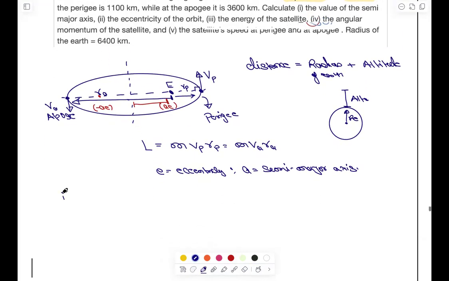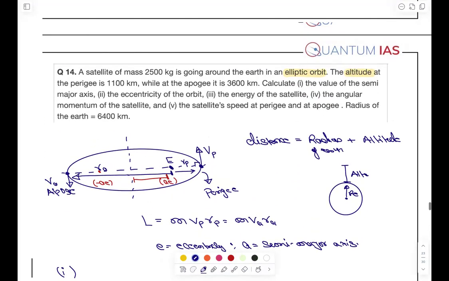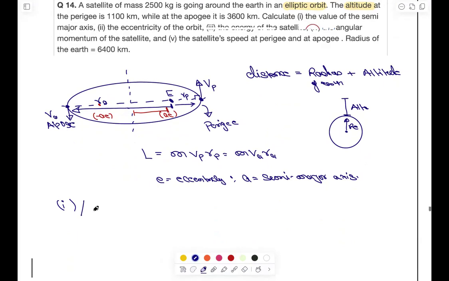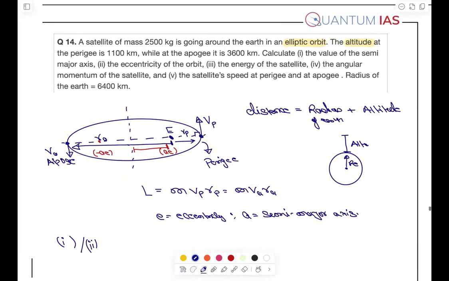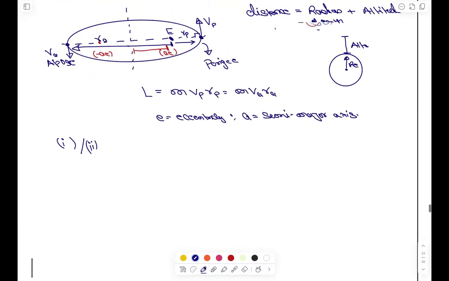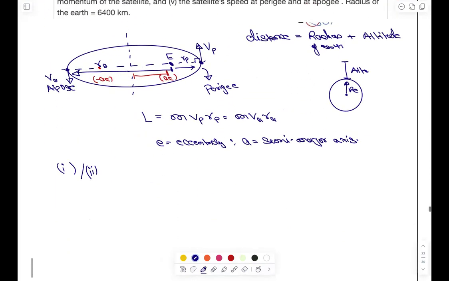So the first one is given that find out the value of semi major axis and second is eccentricity. So let's solve both 1 and 2 together. What is given? Altitude at perigee is 1100 and apogee is 3600. Okay, so let's write down.